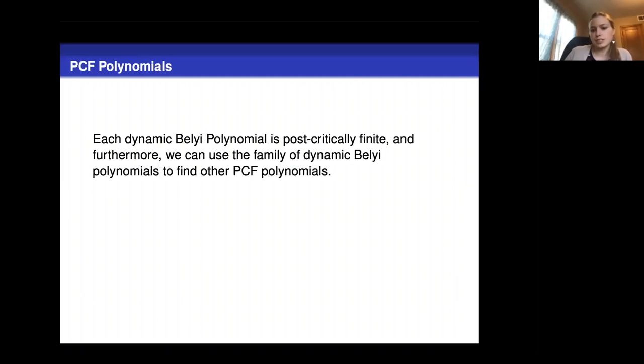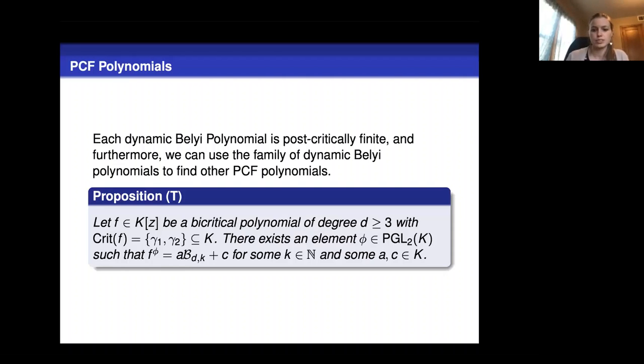So since it fixes its critical points, we know it's post-critically finite. And we can actually use these to find another family of post-critically finite polynomials. So if we have any bicritical polynomial, so that's just a polynomial with 2 finite critical points.